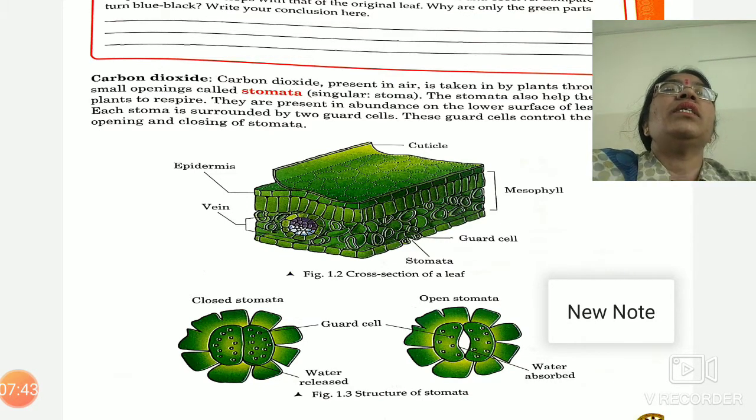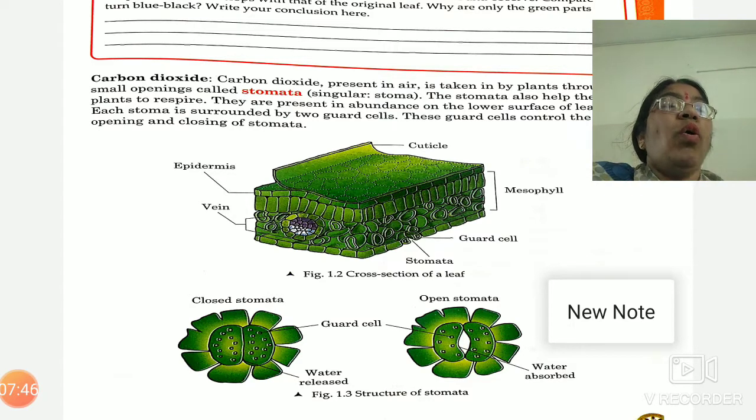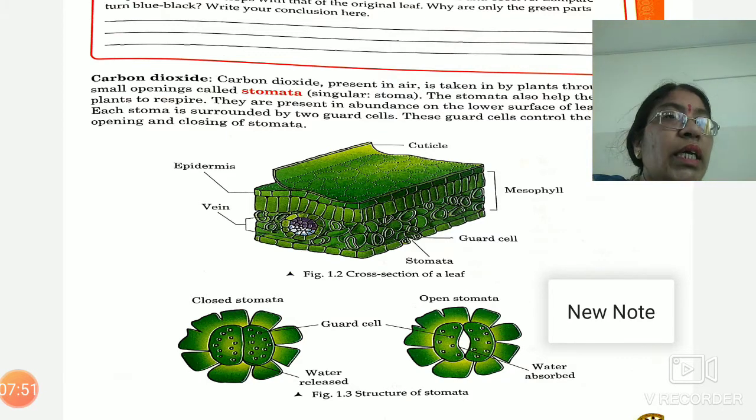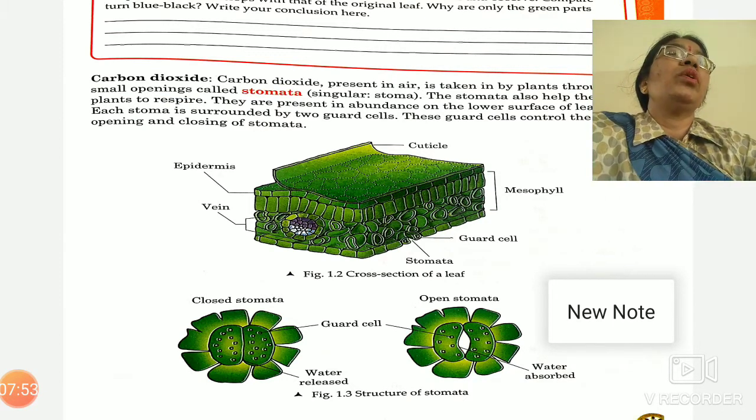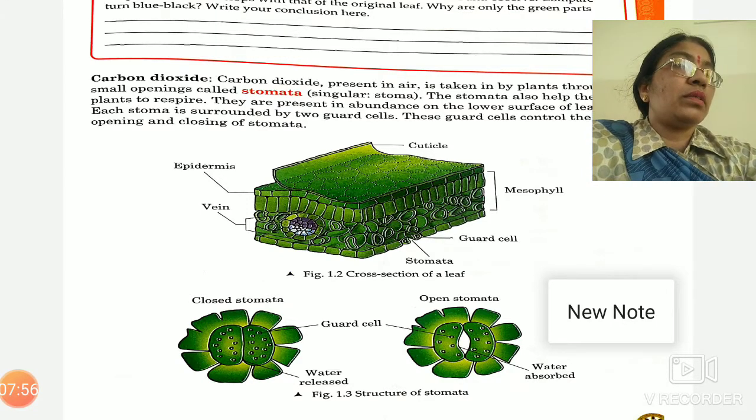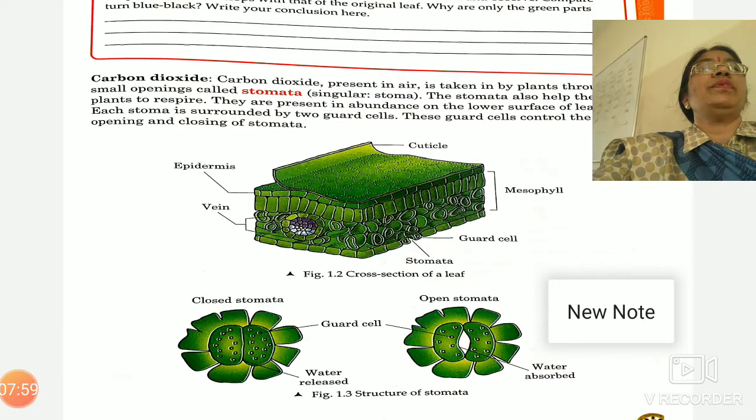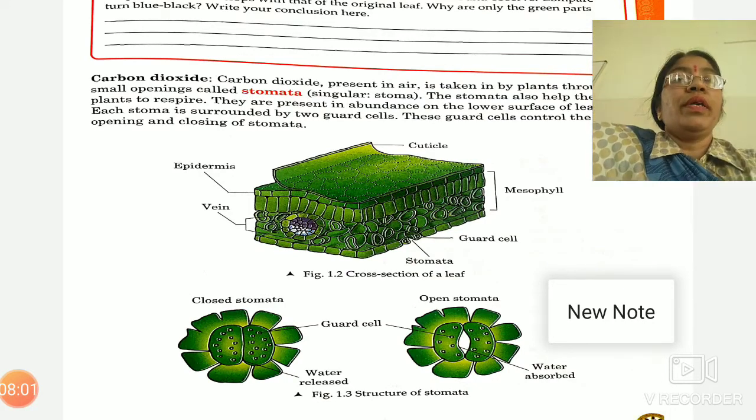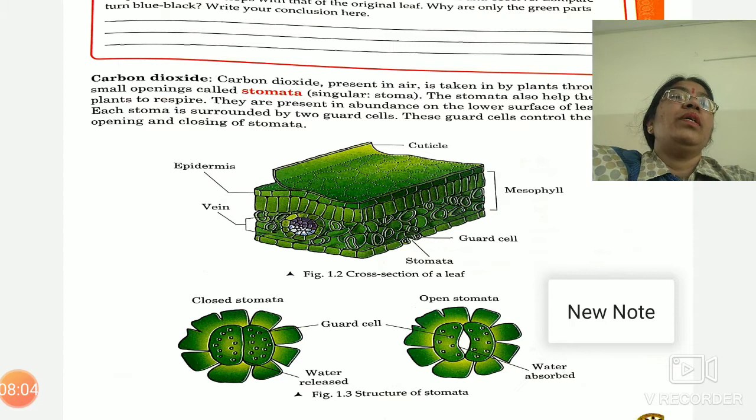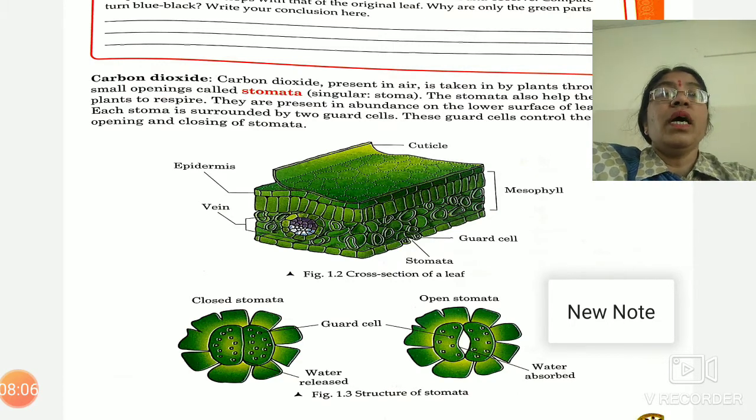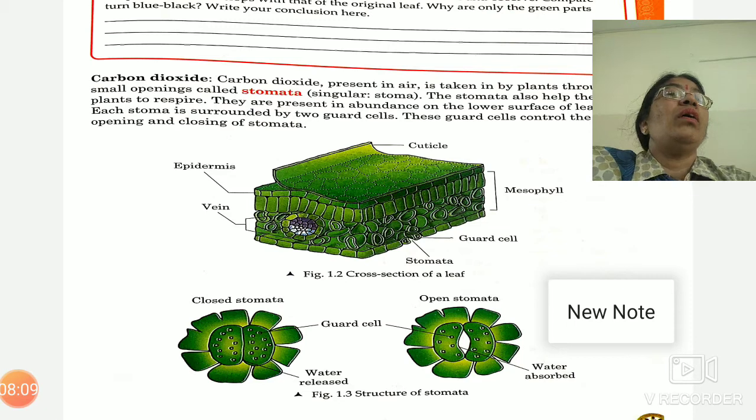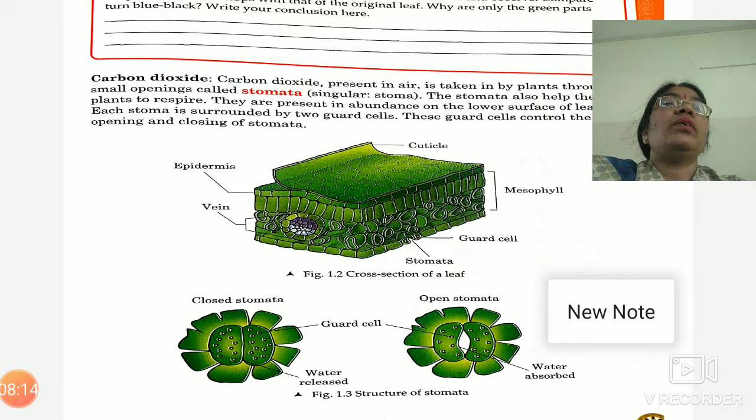To understand this, we observe this picture here. On the lower surface of the leaves of terrestrial plants, and on the upper surface of the leaves of aquatic plants, stomata are found. What are stomata? Stomata are tiny pores which are found on the lower surface or ventral surface of the leaves. These tiny pores are covered by two bean-shaped cells known as guard cells.